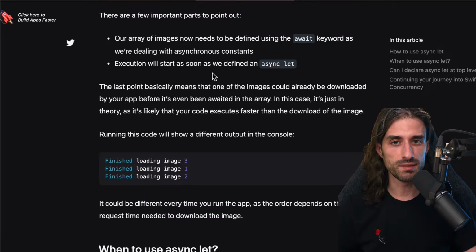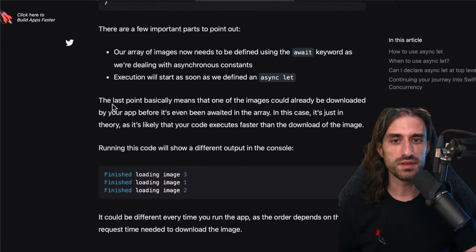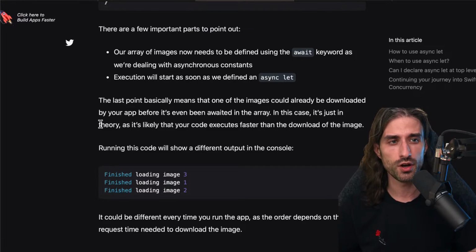So the last point basically means that one of the images could already be downloaded by your app before it's even been awaited in the array. What I was saying, in this case, is just in theory, as it's likely that your code executes faster than the download of the image. But there could be extra code in the middle, or you could be running a mocked version of your underlying service and return some hard-coded image.